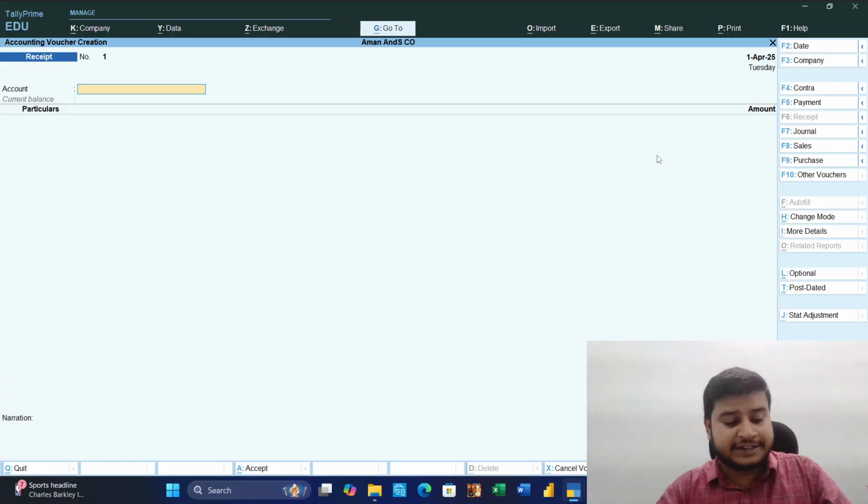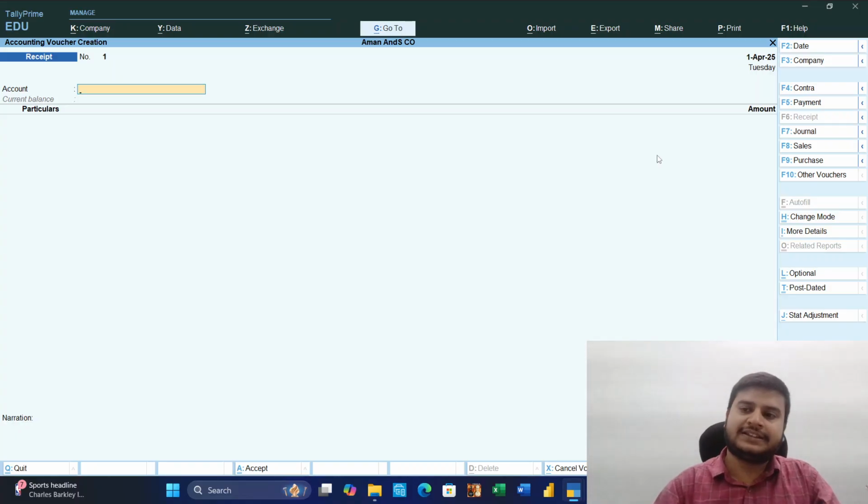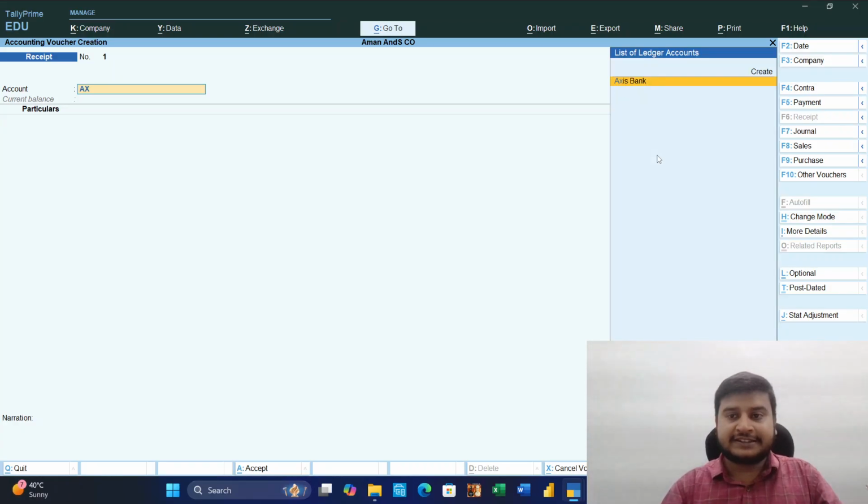So we can change the period, no problem. Second is company. We can get the details. We can change company from here. Contra is F4. We all know what contra is, when we put cash in bank or withdraw, when we transfer cash to bank or bank to cash. Payment, then receipt, journal, sales, purchase and other vouchers. Like manufacturing vouchers, we can create our customized voucher.